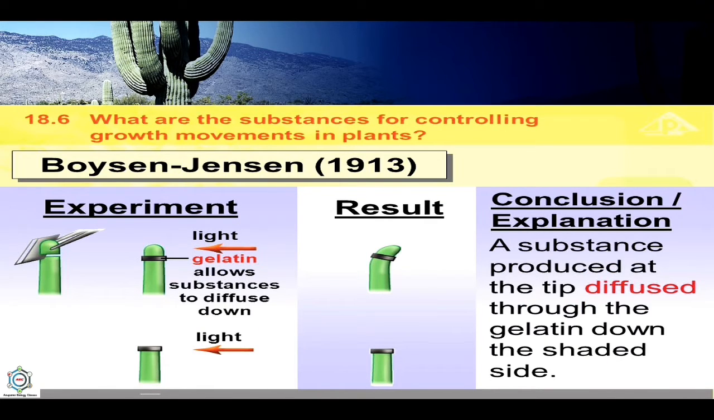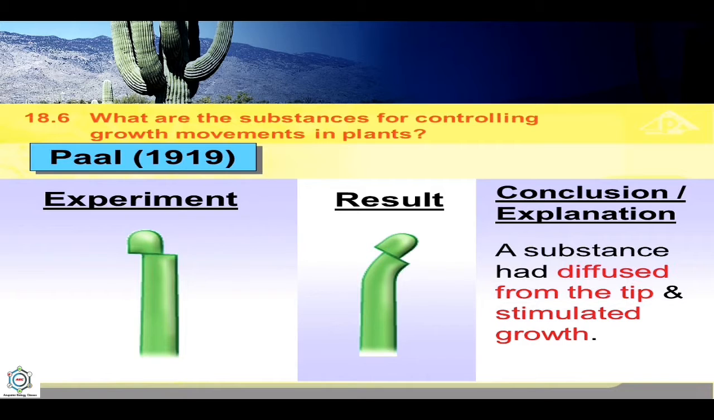In the Boysen-Jensen experiment, light, that is gelatin, allows substances to diffuse down. And the result you can see here, the conclusion is a substance produced at the tip diffused through the gelatin down the shaded side.